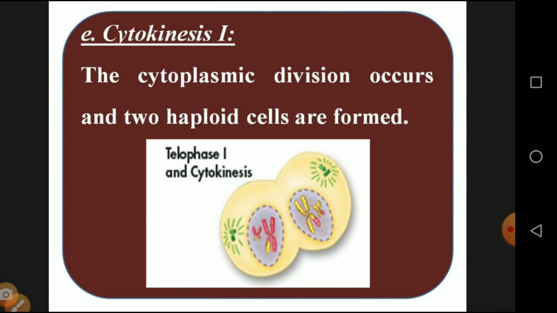And the final stage is called cytokinesis 1. The cytoplasm divides, and two haploid cells are formed. So the cytoplasm also undergoes division and the separation of two new daughter cells.